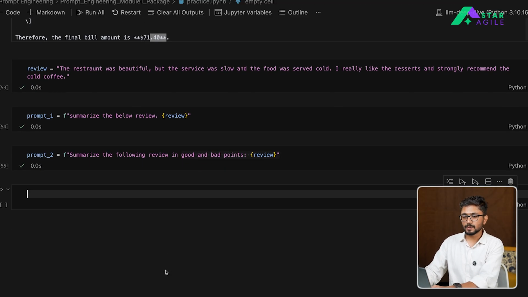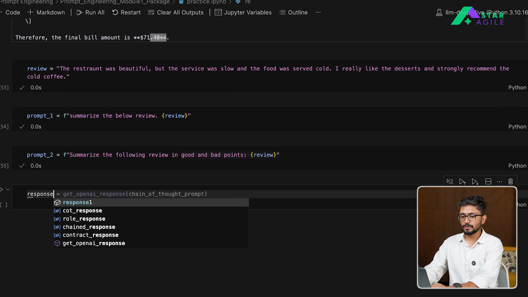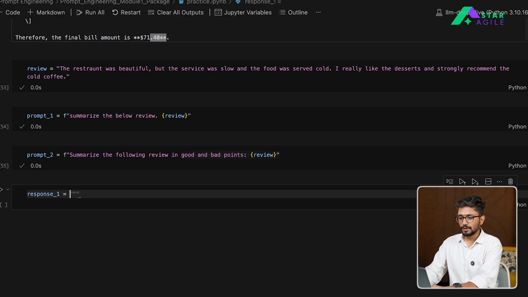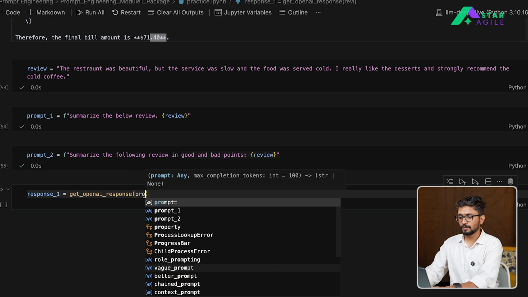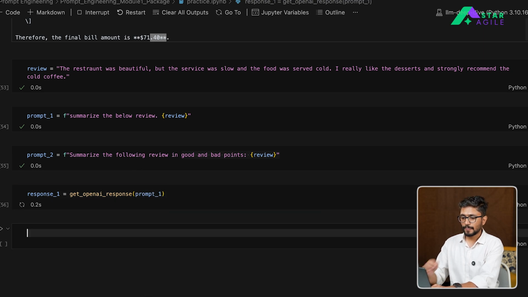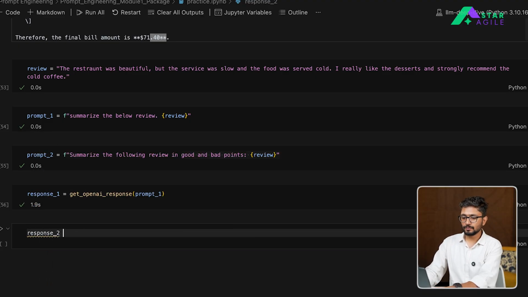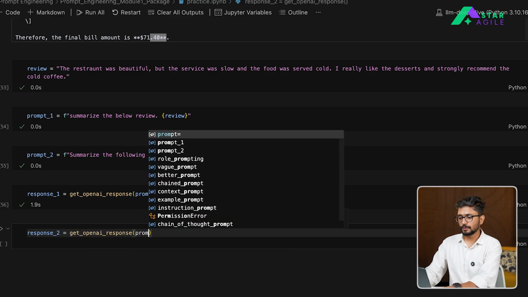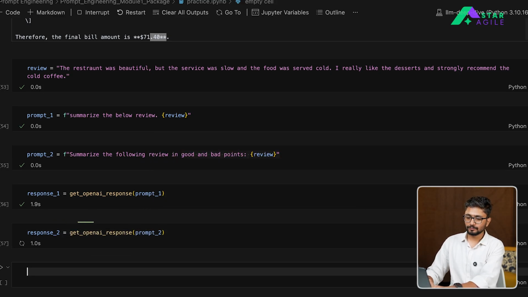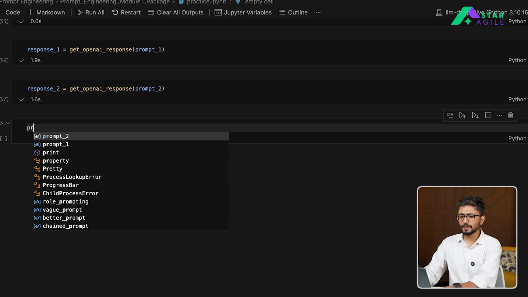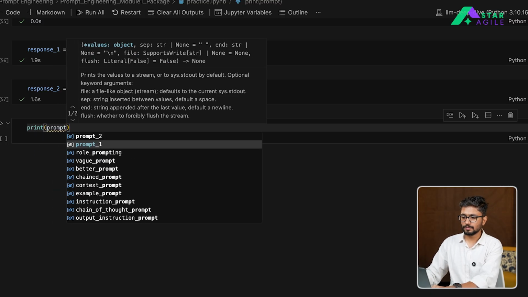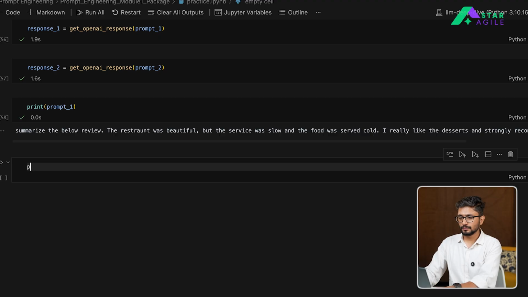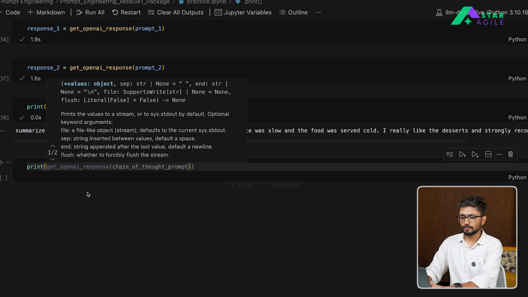Okay, so let's see the responses from both the prompts. We'll say response 1 will be the OpenAI response from review prompt 1. And let's also get response 2, which is going to be the OpenAI response from prompt 2. Let's print both of these, not the prompts, the responses.